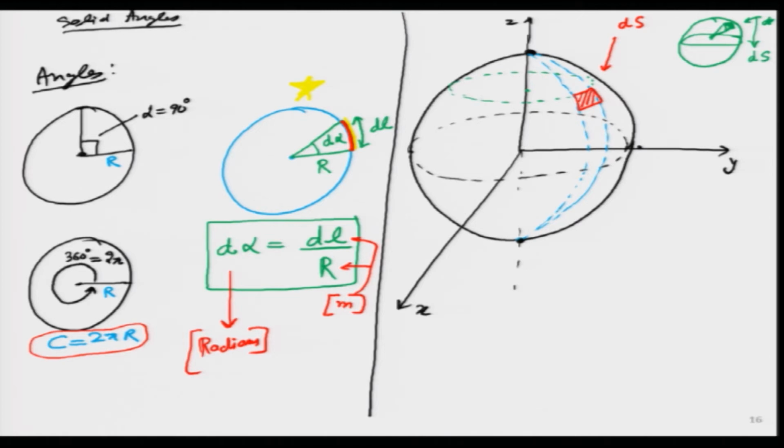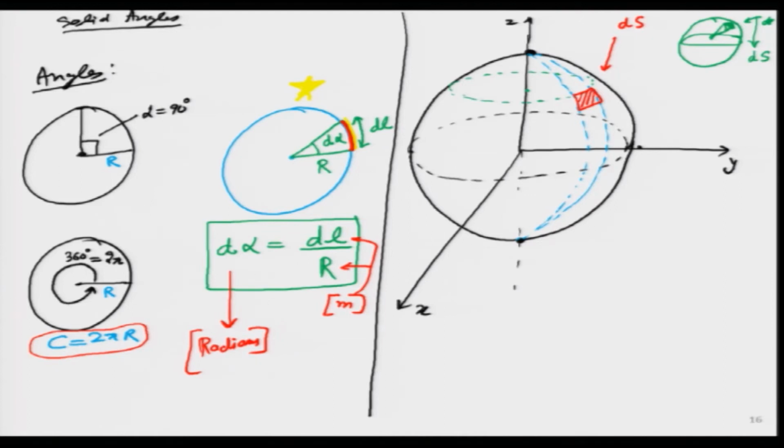If I have a globe in my hand, I have put a small ink dot on that globe, very small, maybe a square shaped ink dot like we have shown over here. How much solid angle does this subtend at the center, at the origin O? Just as an analogy, this particular red arc was subtending at the origin O.